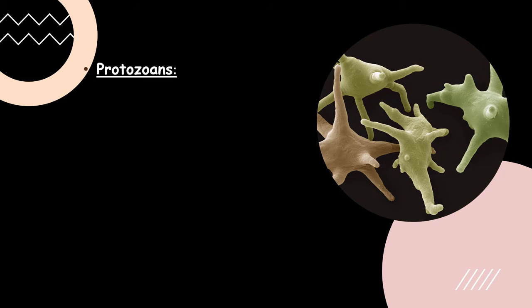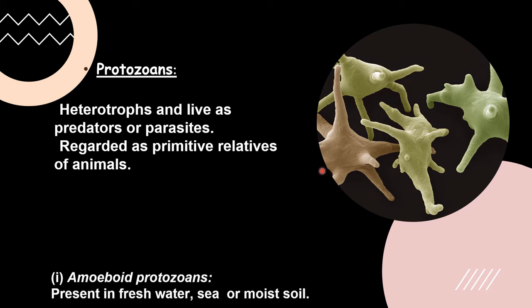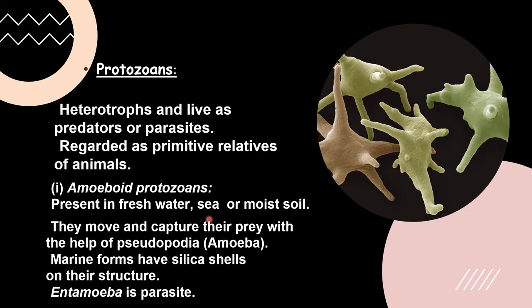Another category is protozoans. This is a 3D picture of amoeba. They are heterotrophs and live as predators or parasites, and they are regarded as the primitive relatives of animals. There are four types of protozoans depending upon their locomotory organ. The first is amoeboid protozoans, the amoeba group present in freshwater, sea or moist soil. They move and capture their prey with the help of pseudopodia.